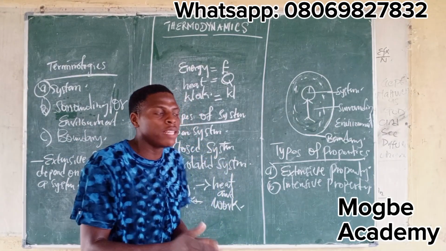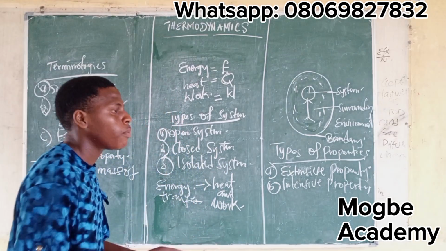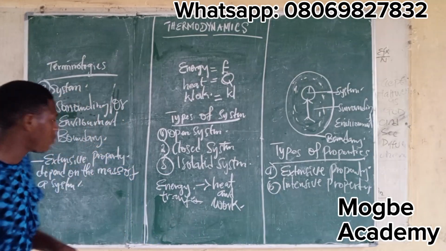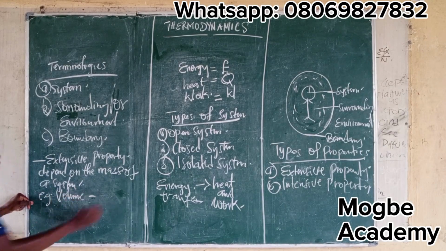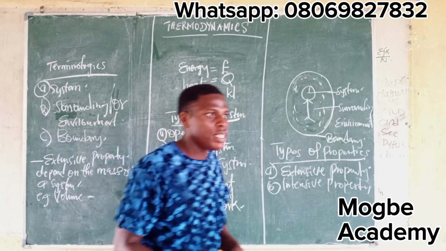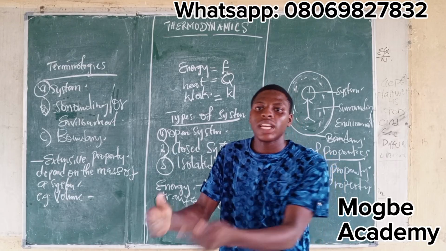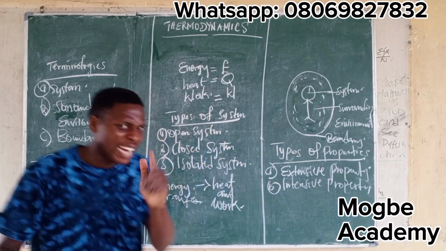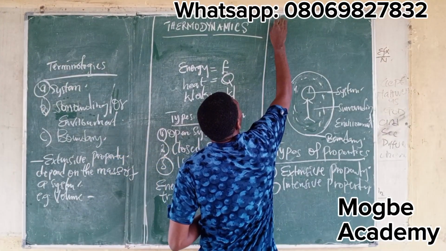Any property that depends on the mass of the system is an extensive property. Now, let's take an example. An example of an extensive property is volume. Somebody will ask, why is volume an extensive property? Yes, volume is an extensive property because when the mass of a particular system increases, the volume will increase. Now, let's take an instance. We said we have a bucket of water.